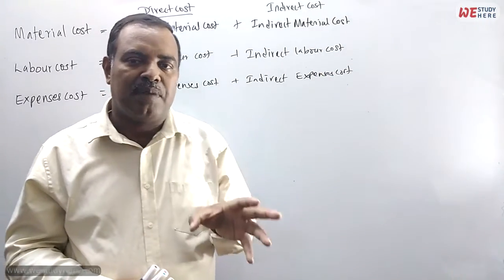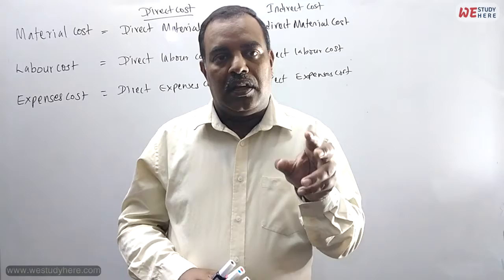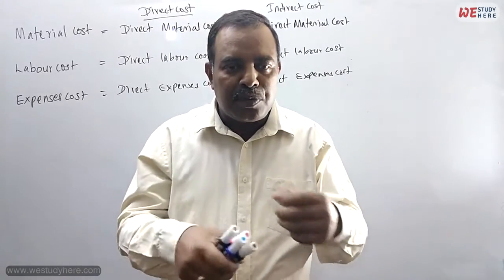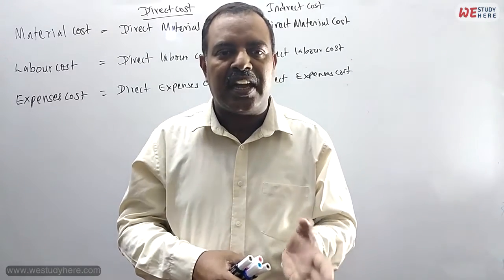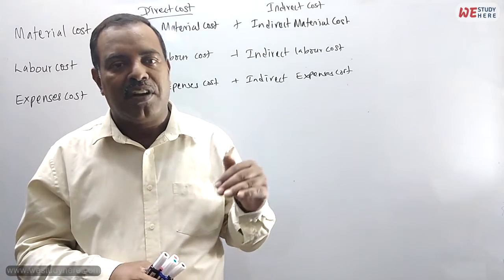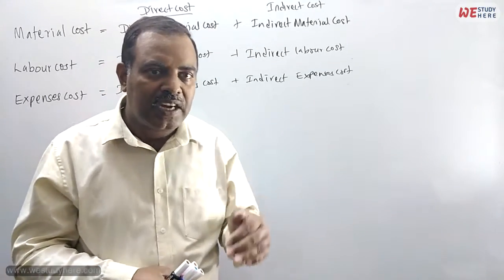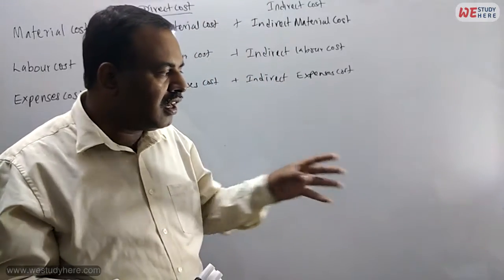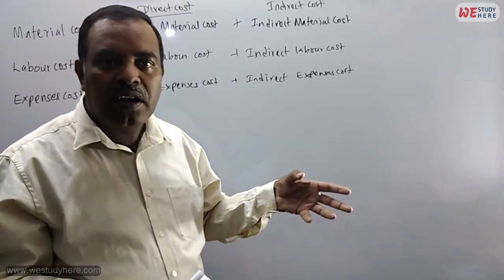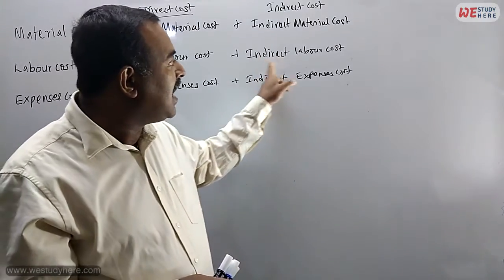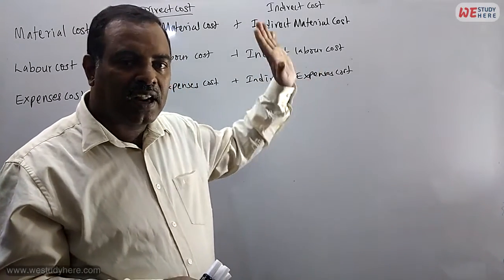Another example, in a manufacturing company, the person who is producing the goods is getting direct salary. But some of them are supervisors. The supervisor is not involved in producing goods and services, right? He just supervises: do this one, no, you have to make the quality better. They are just guiding you. These people we call indirect labor cost. Clear?